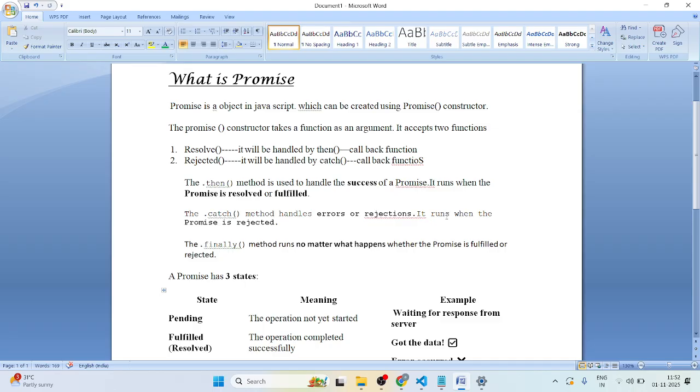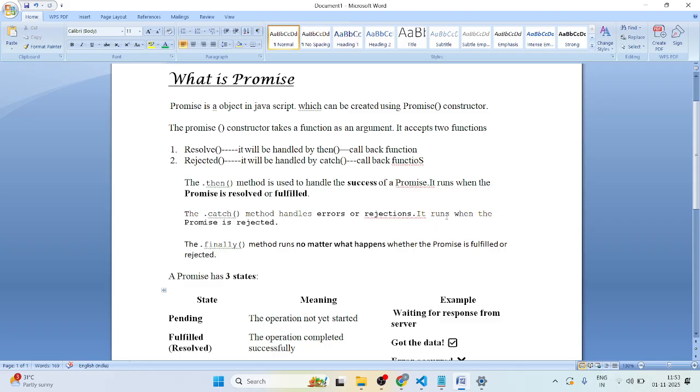Generally, we can use promise in the fixture, that is cy.fixture. In the brackets you pass the value, and after that you write .then, right? So that is an example of a promise that we are using in Cypress. We'll explain what the promise is. Before understanding, we will look at an example, a real life story.